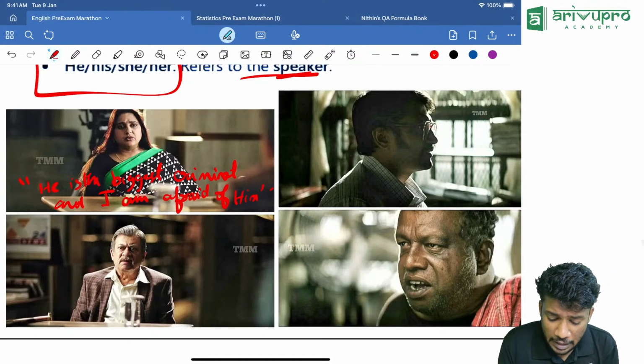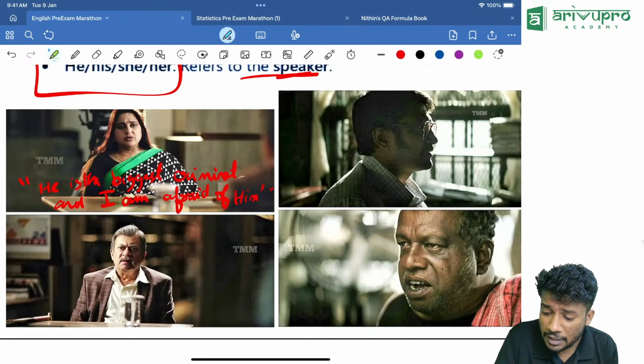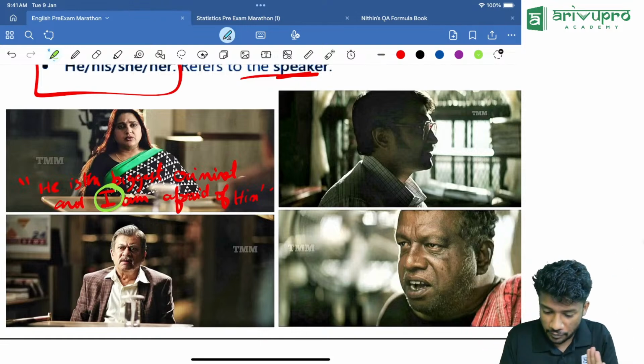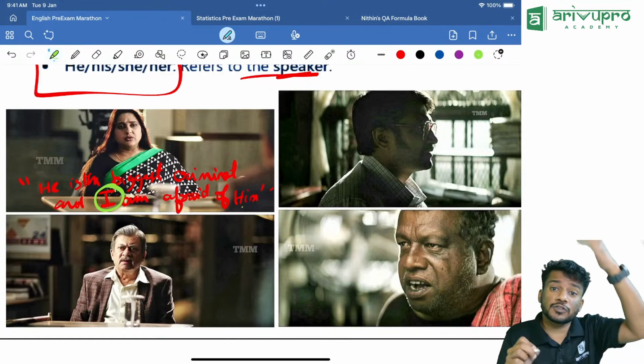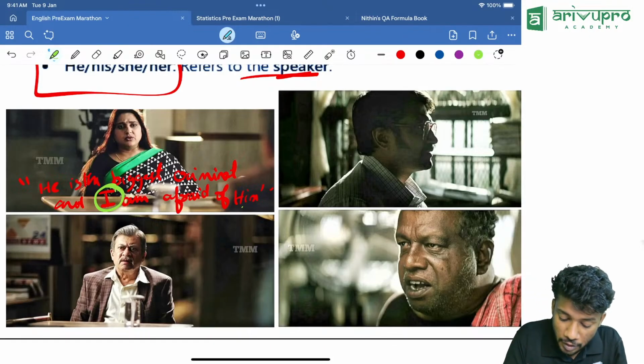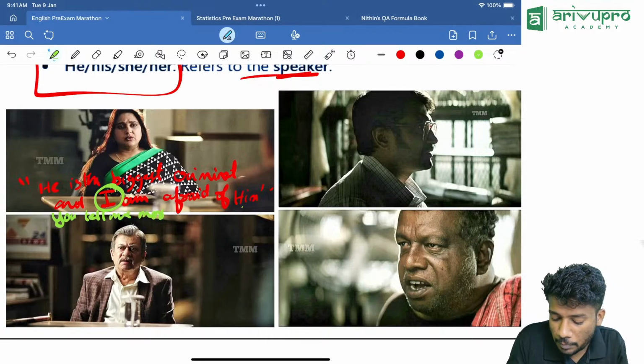The I coming inside the quote refers to the speaker itself. Then him and he refer to the reference person. So he is the listener. Then she is also telling you, tell me more about him.